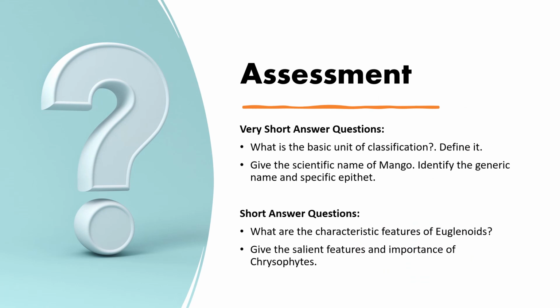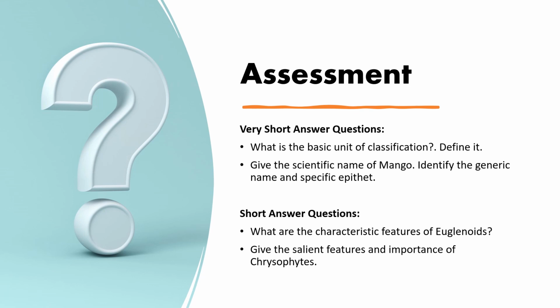Note down the questions in this chapter. What is the basic unit of classification? Define it. This is the species, you have to define that. And give the scientific name of mango. Identify the generic name and the specific epithet. You have to write the mango scientific name, that is Mangifera indica, with Mangifera as the genus name and indica as the species name. This is what you have to write in the very short answers.